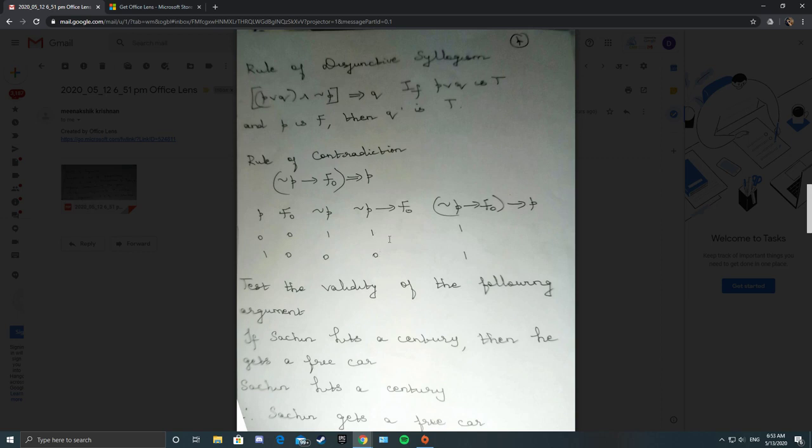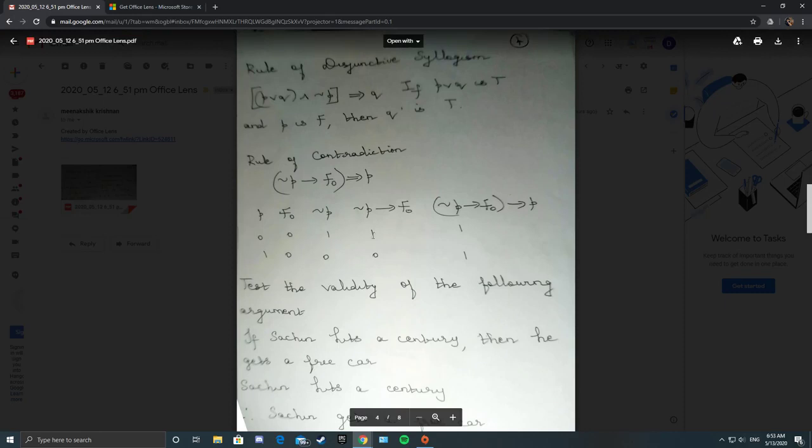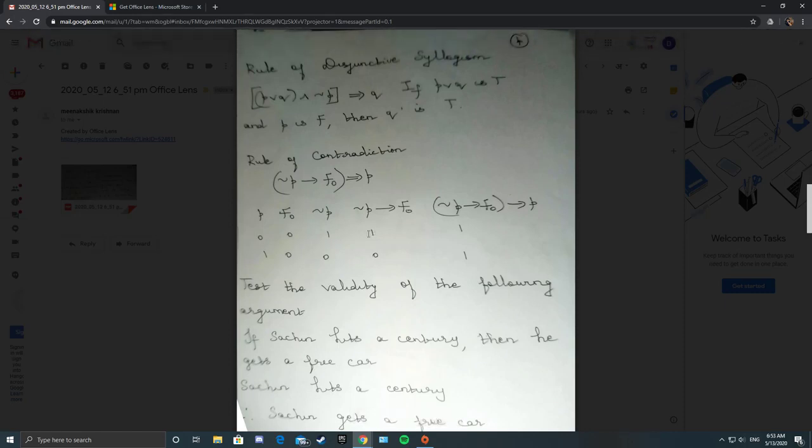So 0, 0. Then negation P conditional F naught and P. So here again 0, 0 is 1, 0, 1 is also 1. So this alone you change it as 0. I repeat, this alone you change it as 0.